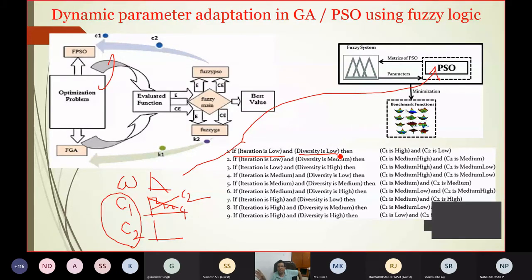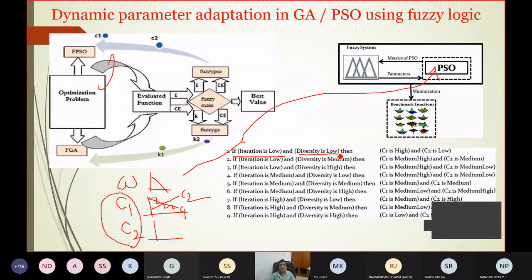Take the standard deviation. If the standard deviation is low, this means that all the particles are concentrated at one point. They are not moving here and there. That means the particles are not sufficiently distributed, so your exploration capability is low. That's why the diversity is low. Generally at the start I should have large diversity, but unfortunately at the start I have low diversity. Then what do you have to do? You have to make C1 high and C2 low.